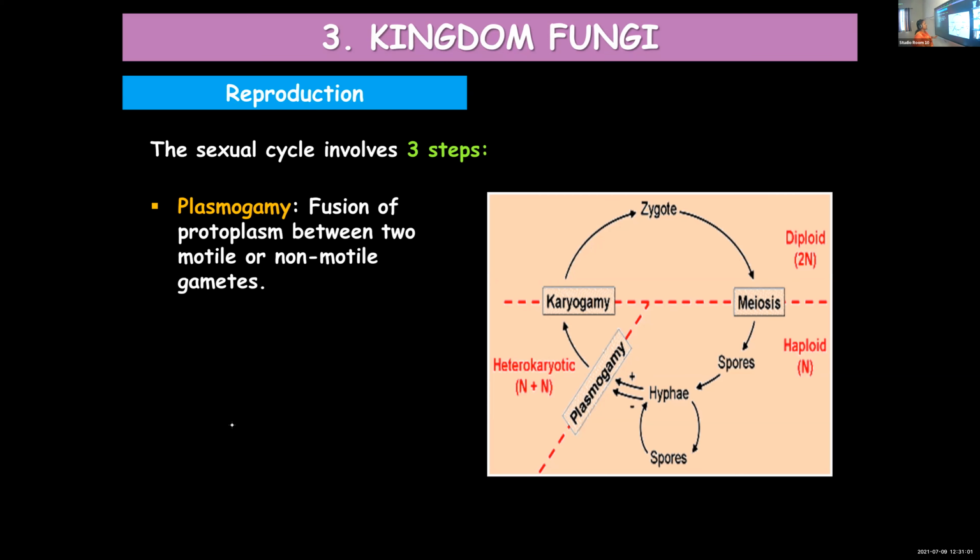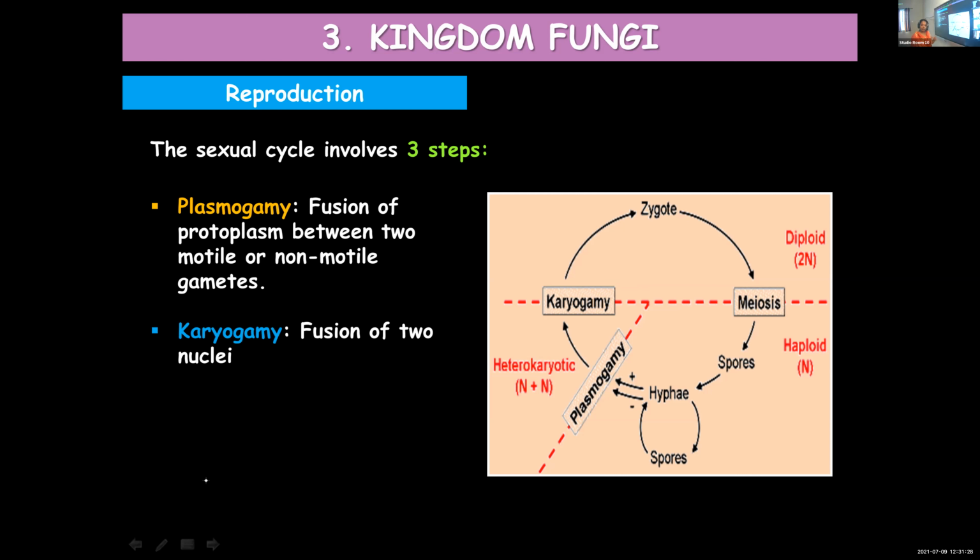So the protoplasm of two gametes, motile or non-motile, will fuse. That is the first step. Second step, karyogamy. Once the protoplasm has fused, it will lead to the fusion of the nuclei present in them. Karyon means nucleus, gamy means fusion.